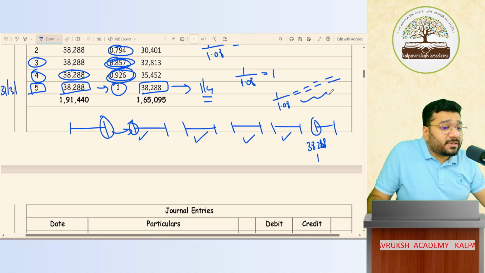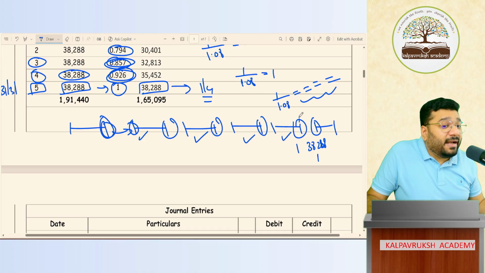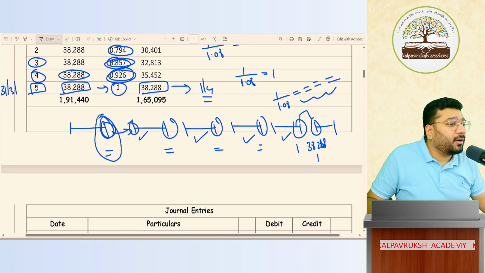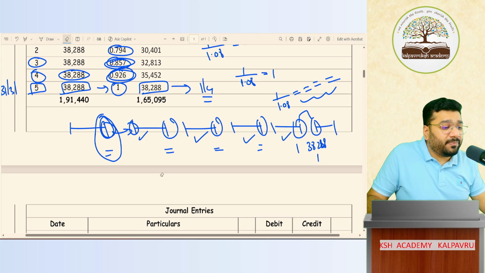I did it only 4 times. Why? Because 1, 2, 3, 4. The fifth is 1, because the 5th year end and the 6th year beginning are both the same. So equal to one time here, equal to one time here. One more time if I press equal to, I'll get the value equivalent to this. Got it, not got it? So 1 divided by 1.08, 4 times if I press equal to, what am I getting, people?